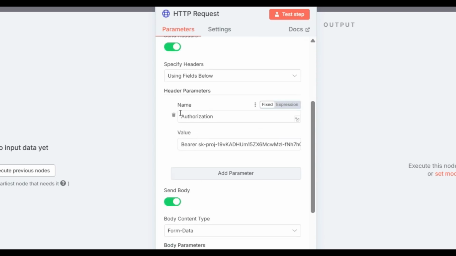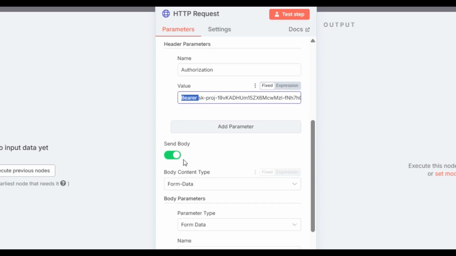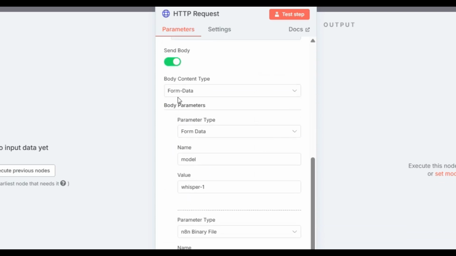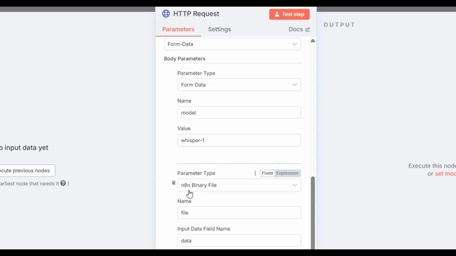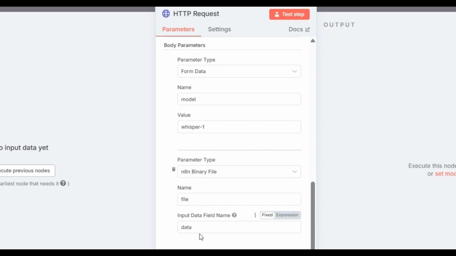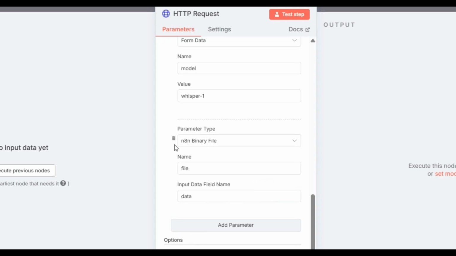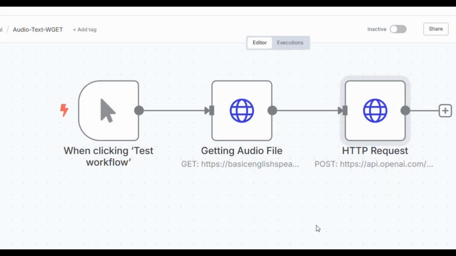The header is having the authorization, that is nothing but your API key, and it will be preceded with Bearer and followed by your API key. And in the body, you can see form data. You can see the model is whisper-1. The parameter is the n8n binary file and data. So parameter type. These are the things we have given in these two nodes.